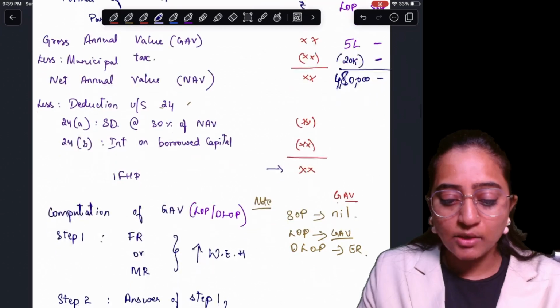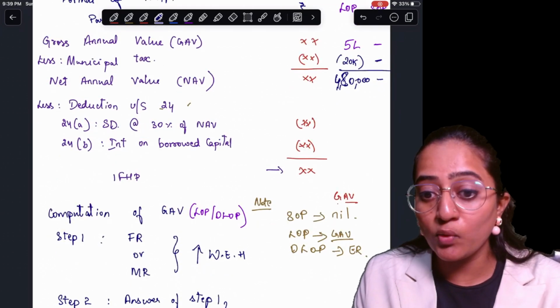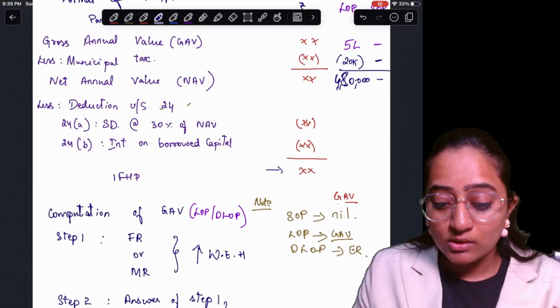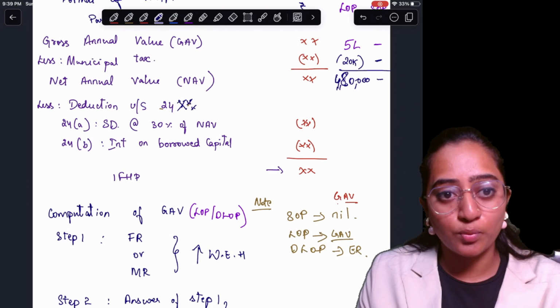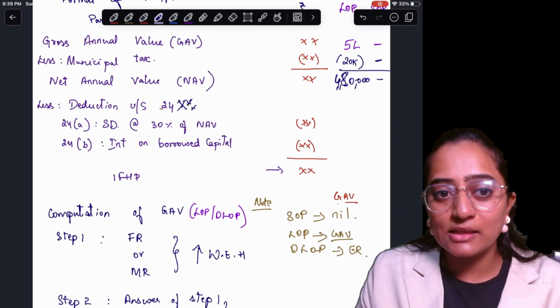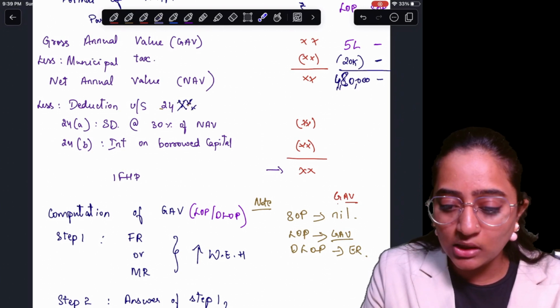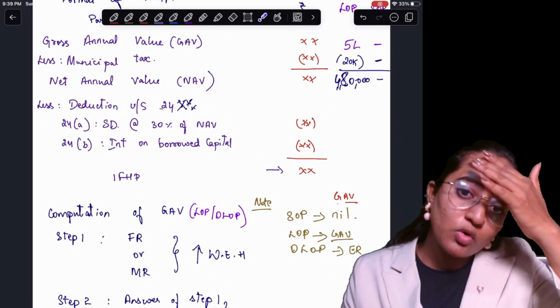Now you have to consider the deduction under section 24. This is a very, very important section. Remember the section number as well, section 24. Section 24A states standard deduction at the rate of 30% of NAV. What do I mean by that?